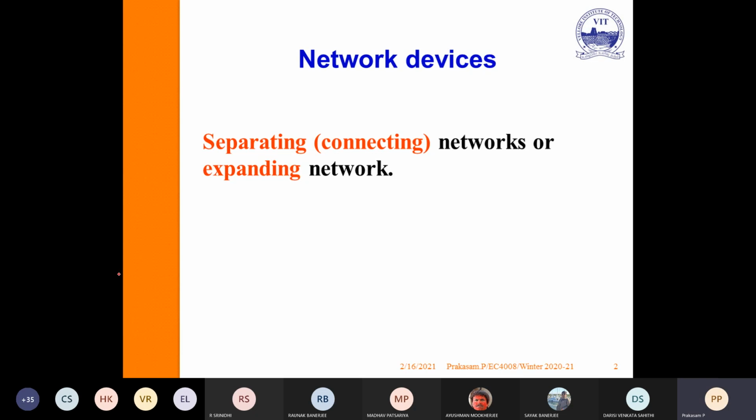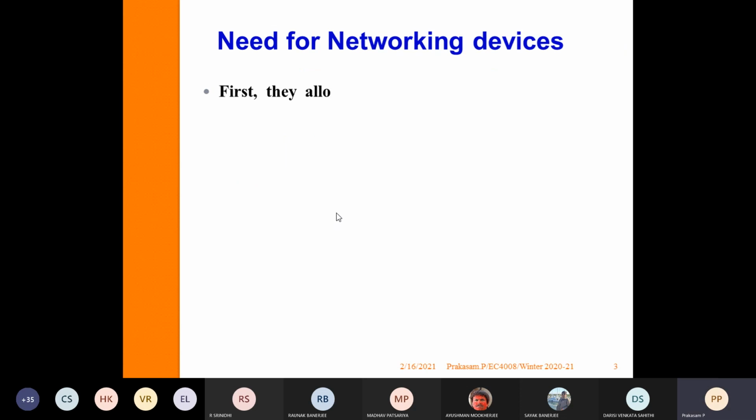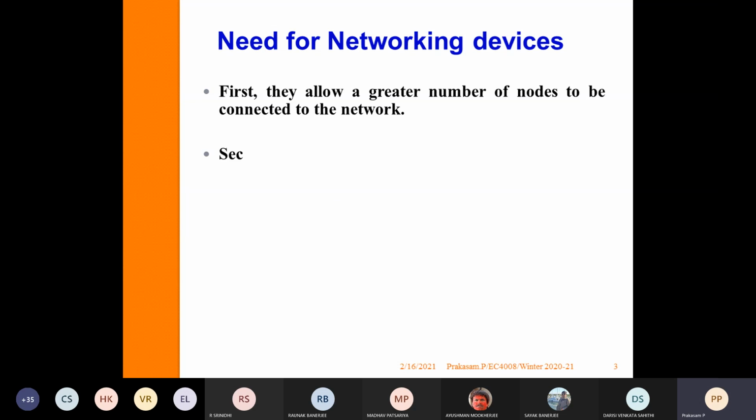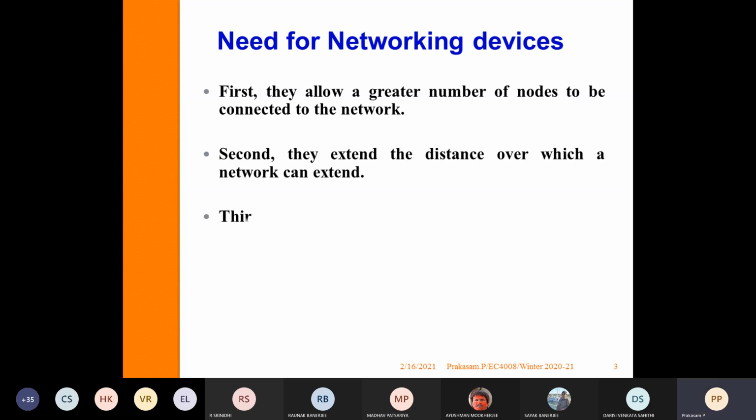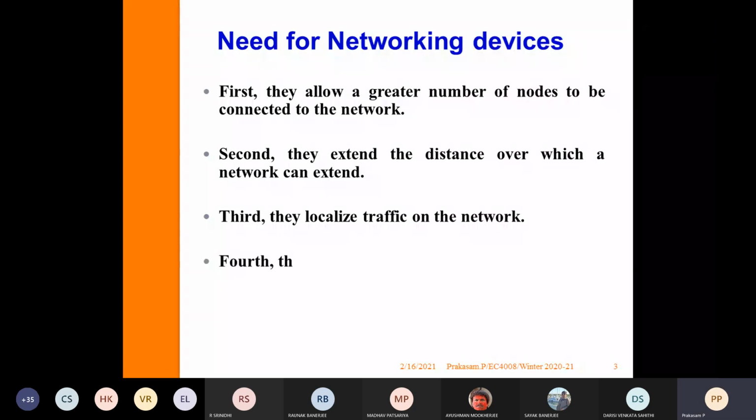So either to separate the network or to expand the network, we are using network devices. The need: first, they allow a greater number of nodes to be connected to the network. Second, they extend the distance over which a network can expand. Third, they localize traffic on the network. Fourth, they can merge existing networks.